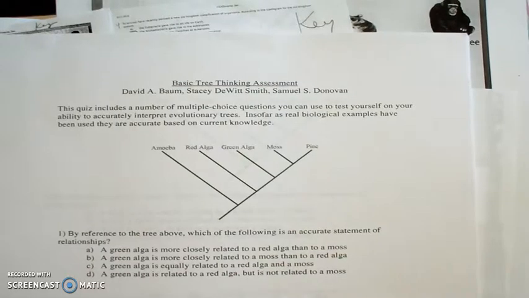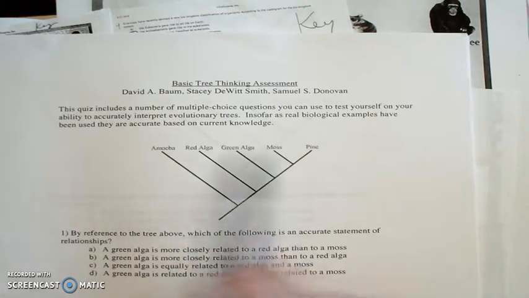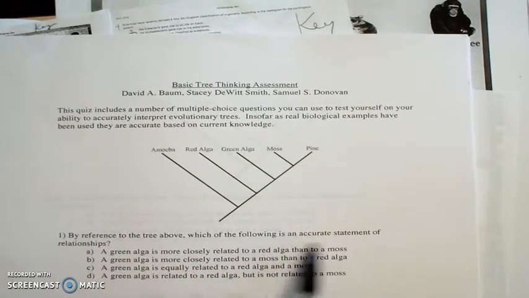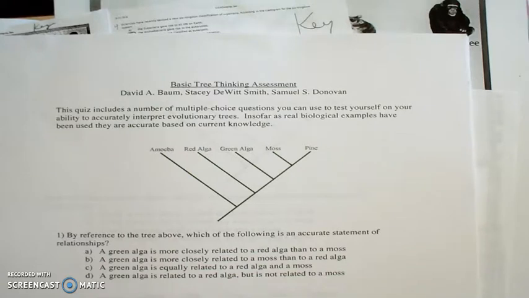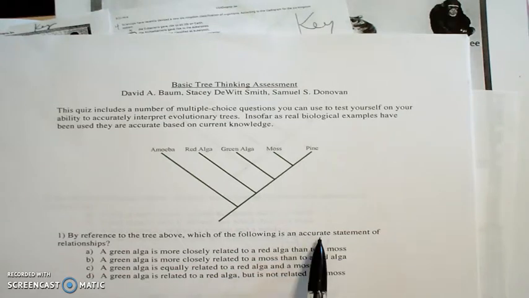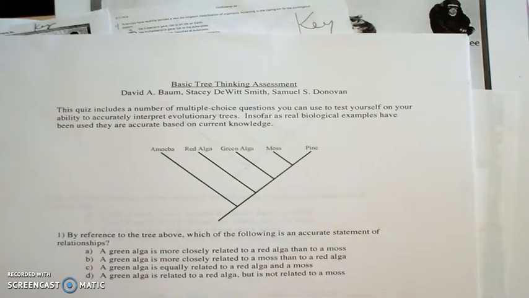Okay, if you want some extra practice with cladograms and phylogenetic trees, here you go. Let's look at number 1. It's referring to this cladogram or phylogenetic tree above. Which of the following is an accurate statement of relationships? Well, the way you do these is you have to look at each one of the answer choices and determine if it's true, and in this case is the accurate statement of the relationship. So if you want to do this on your own and then check your answers, pause your video now.